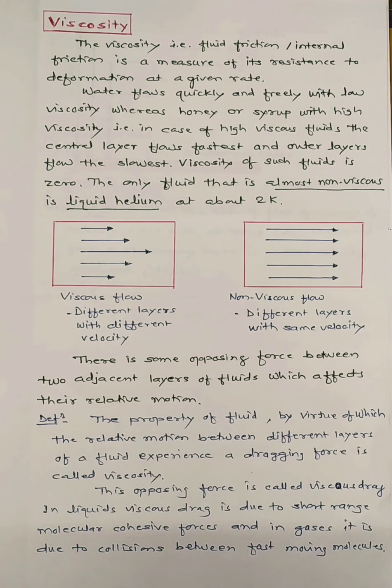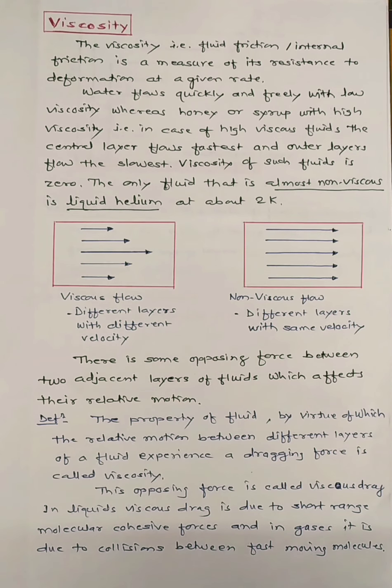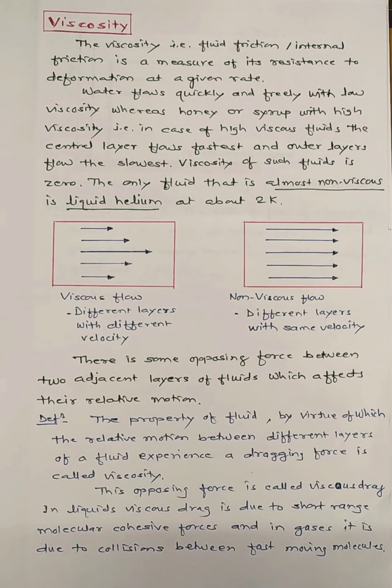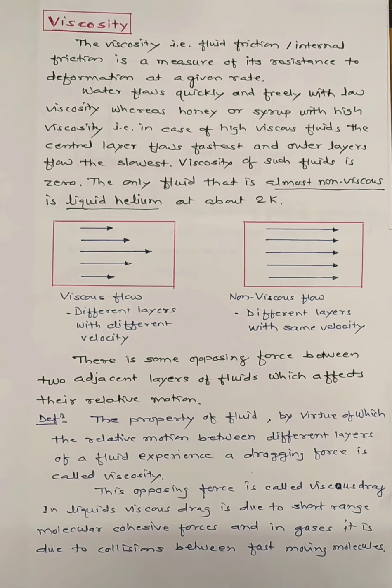If you pour some water on a glass surface, water flows quickly and freely with low viscosity. At the same time, if you pour honey or syrup, it moves with high viscosity.